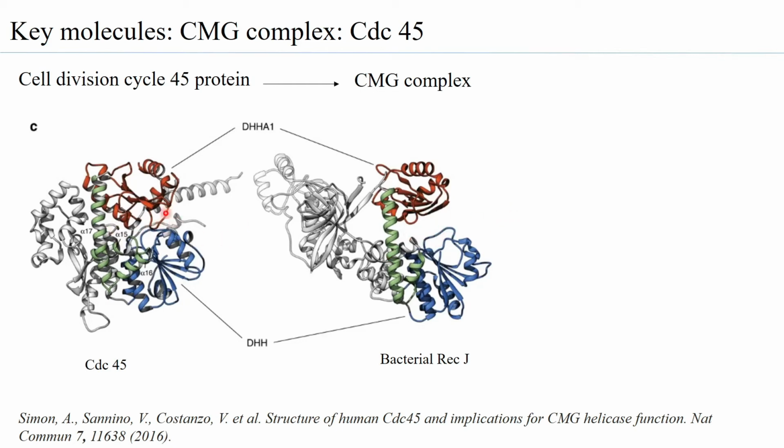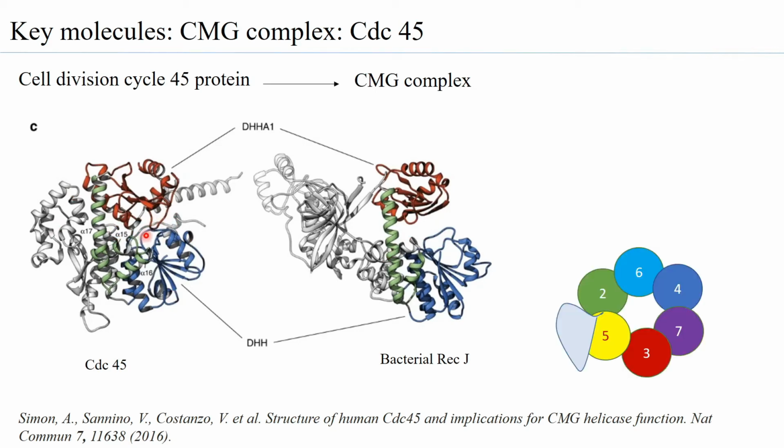Here, however, since that gap is missing, the CDC45 is not able to bind to single strand DNA. But what it is able to bind to is the interface between the MCM2 and the MCM5 of the MCM2 to 7 complex. So this portion of the CDC45 enables it to bind to the interface region between MCM2 and MCM5.